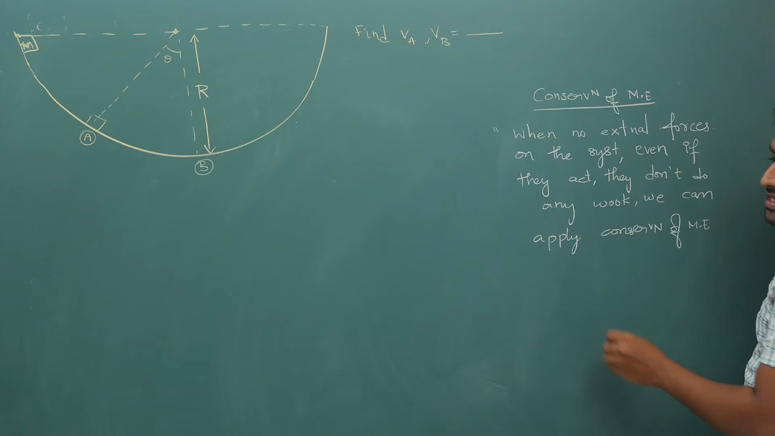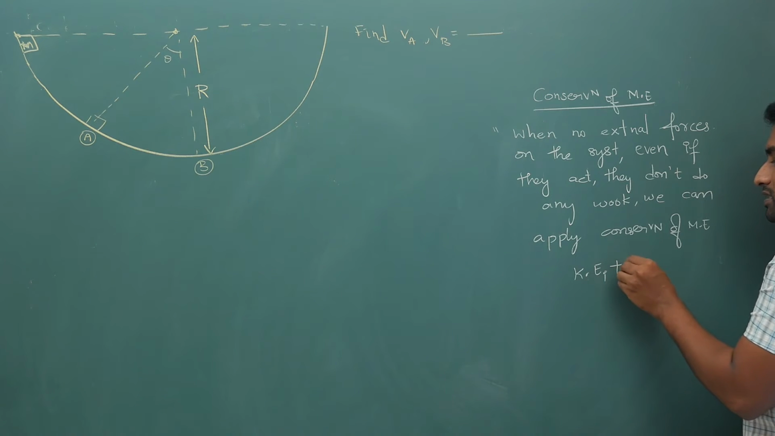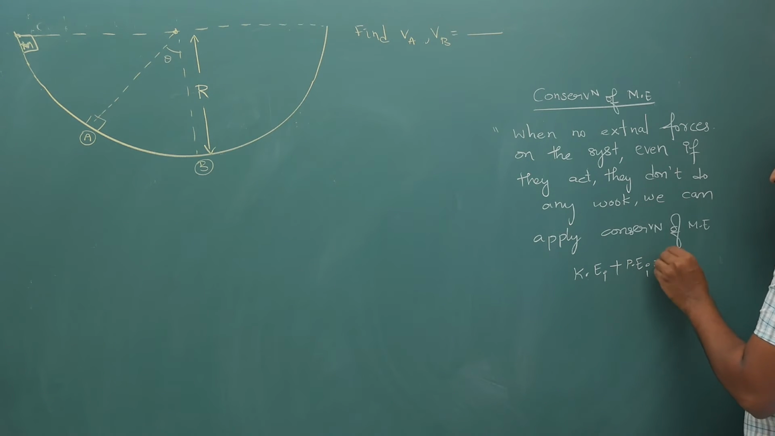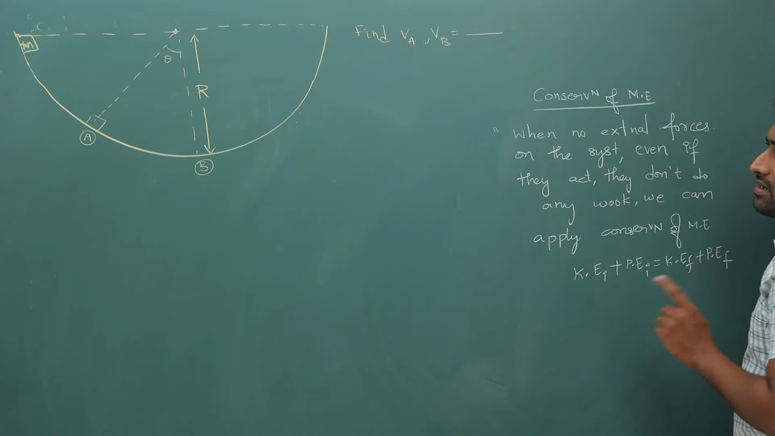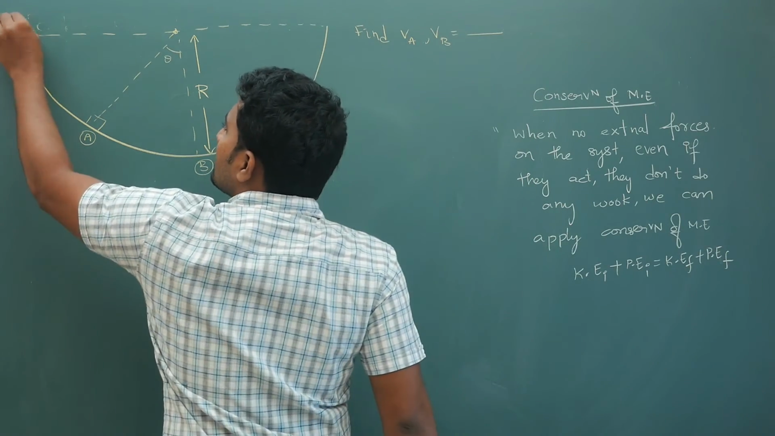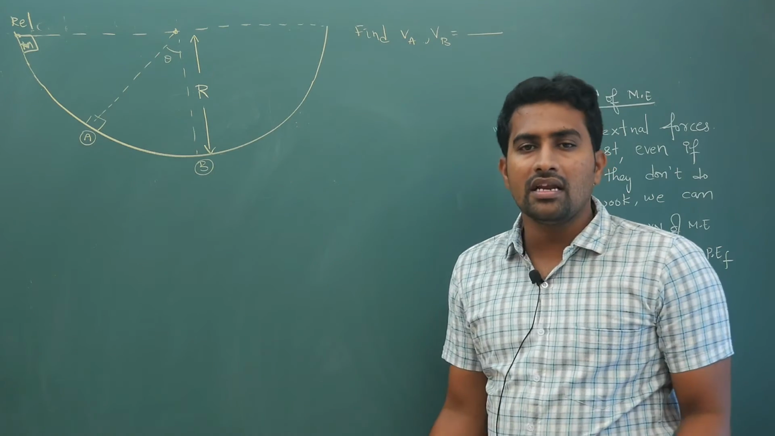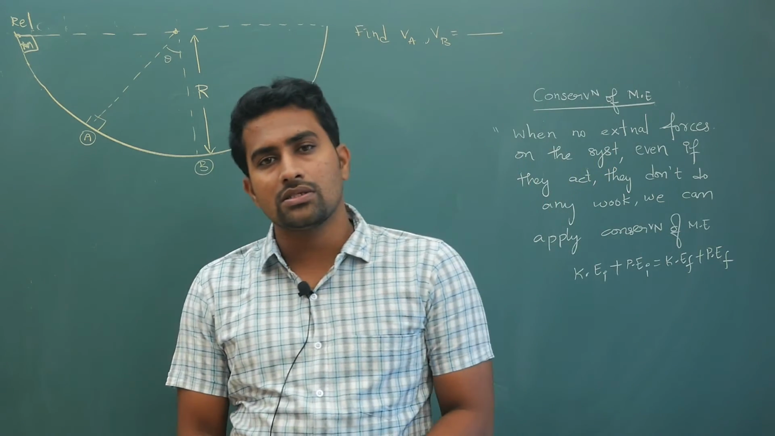So what is conservation of mechanical energy? Your kinetic energy initial plus potential energy initial for a body is equal to kinetic energy final plus potential energy final. This statement I have given. Now how this is related to this, I will tell you. Now if I am releasing it, in the equation I have released it from rest. Released means obviously initial velocity is 0.